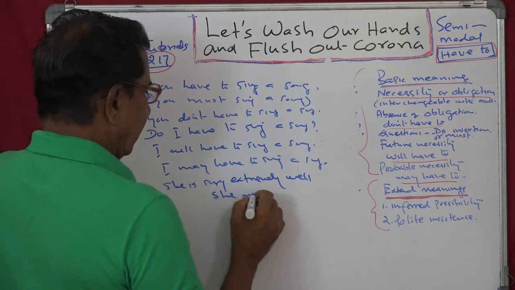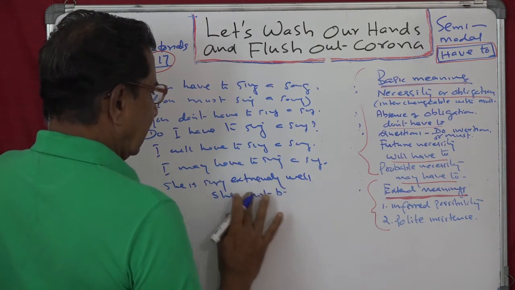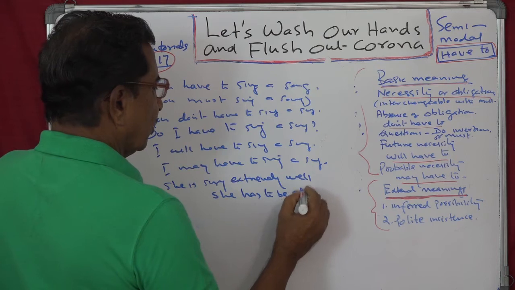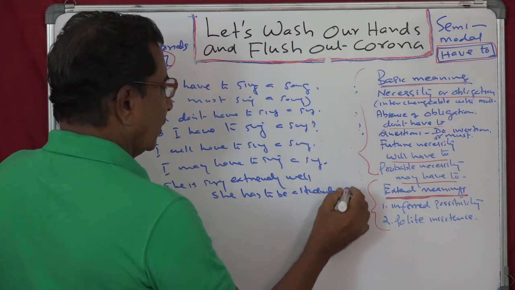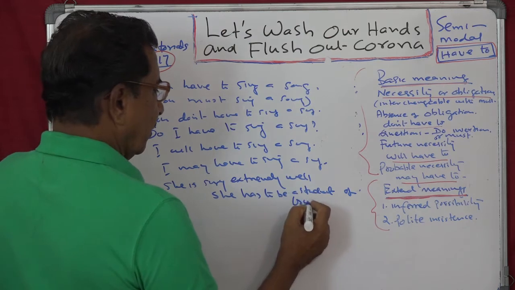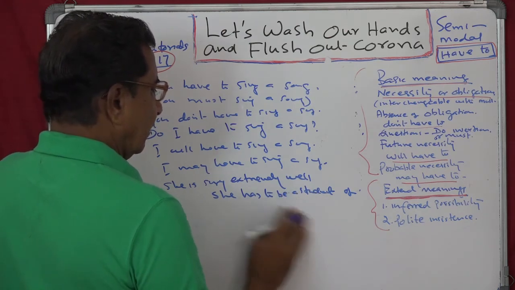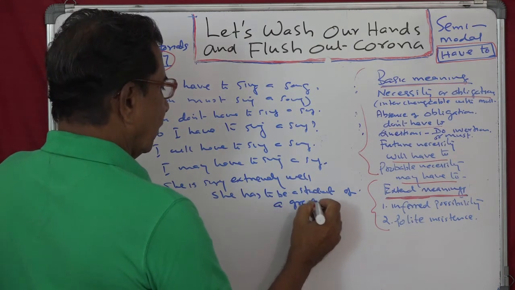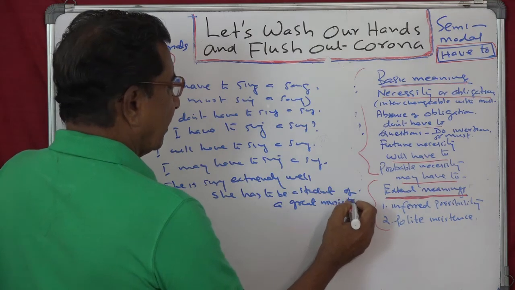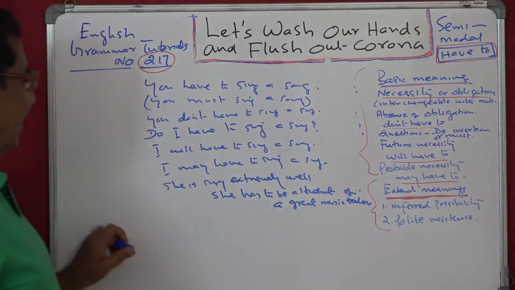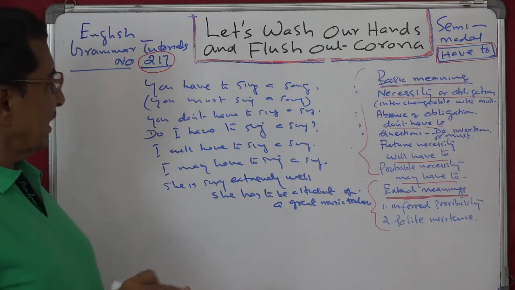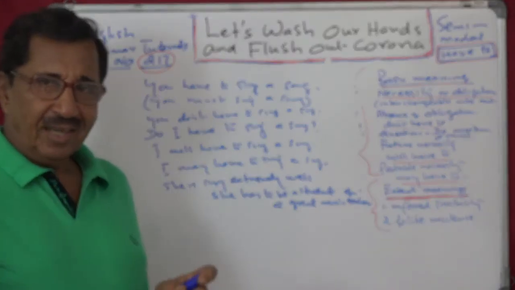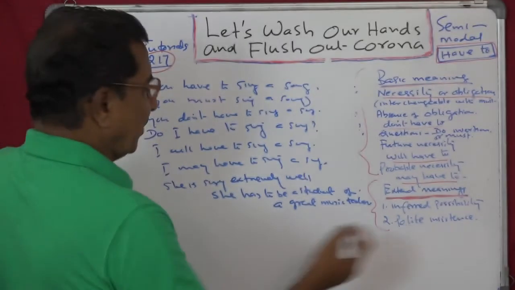She must be, she has to be a student of a great music teacher. You can supply the name. I don't want to give the name here. She is singing extremely well, she has to be a student of a great music teacher. So that is probable.